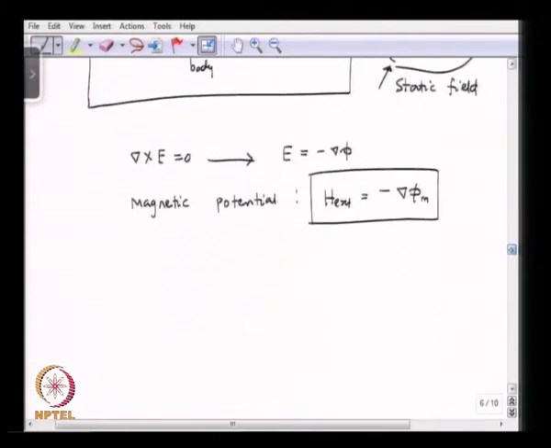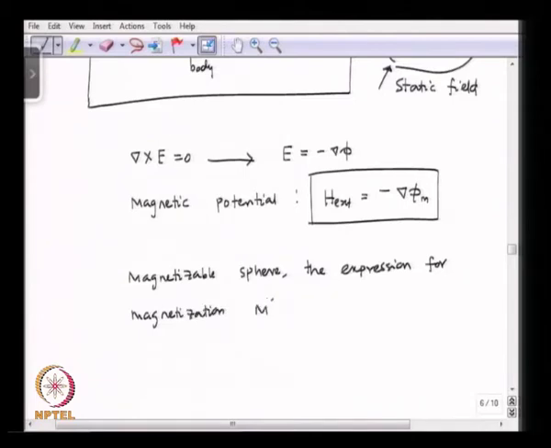And for a magnetizable sphere, we have the expression for the magnetization M. So, the expression for the magnetization would look similar to the polarization in the case of the electrostatic. Okay.